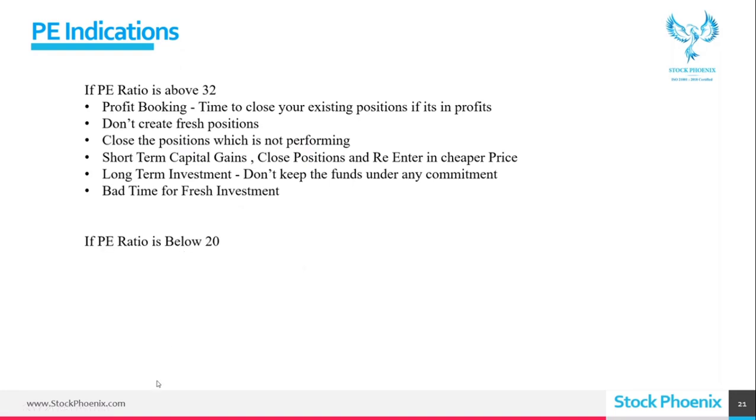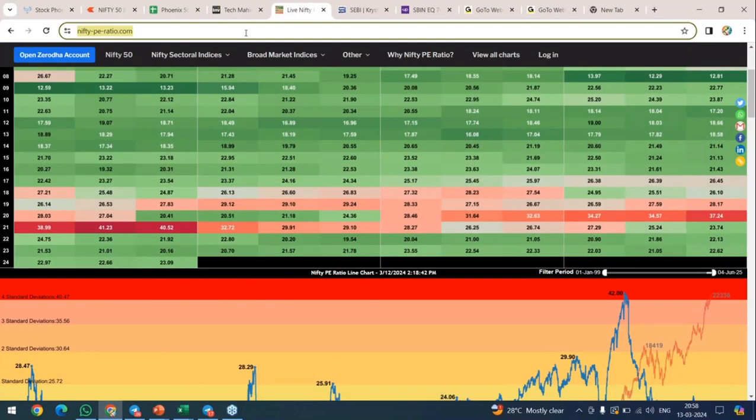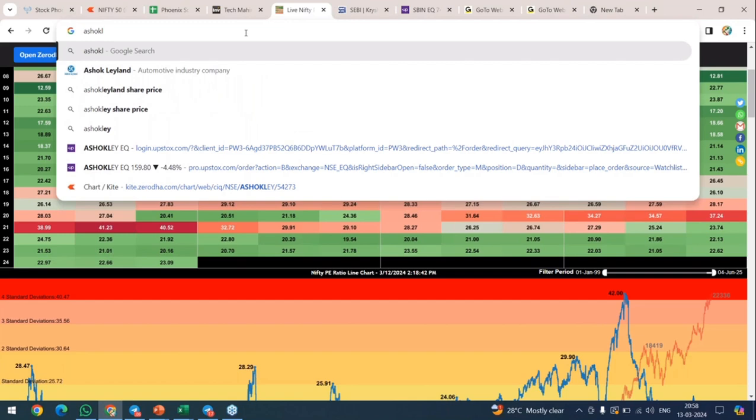If PE ratio is below 20, identify undervalued stocks in blue chip, mid cap, large cap, Nifty 50, Nifty 100, Nifty 500, any stock. Check fundamentals: there should be no debts, defaults or NPA. You can check it anywhere, but I used to check with one platform, that is Moneycontrol. Moneycontrol and investing.com, both are equally good for me.